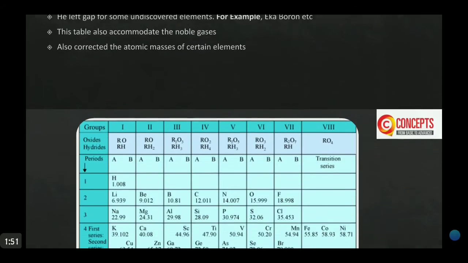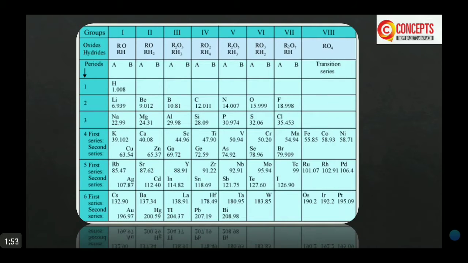So let's see what his periodic table is. When Mendeleev started his work, 63 elements were known. Atomic masses and the oxides formed by various elements were chosen as the basis of classification of elements.